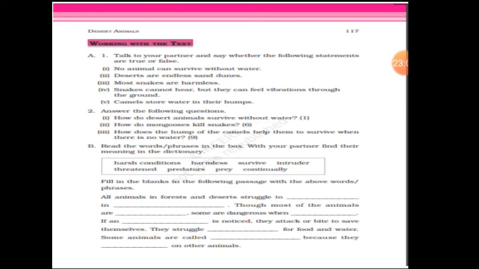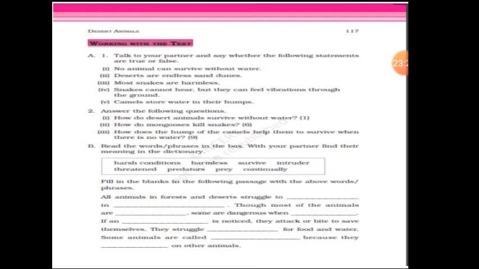Next one. How does the hump of the camel help it to survive when there is no water? The hump of the camel is full of fat, children, which nourishes the camel when the food is less. If they have nothing for several days also, what will happen? They will start taking the food from the hump, and the hump will start shrinking as the fat is used for survival.